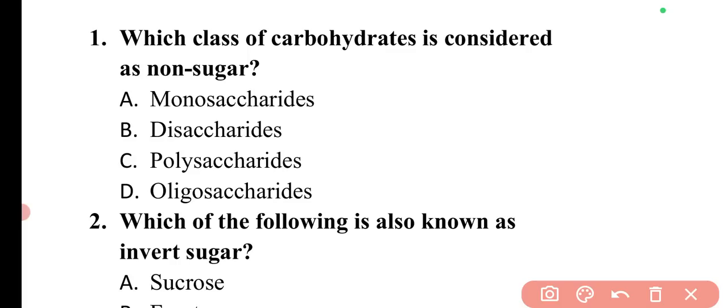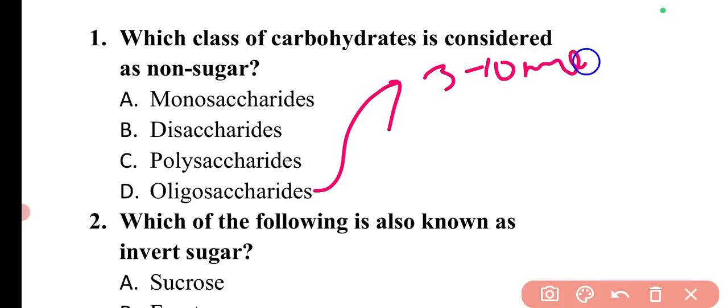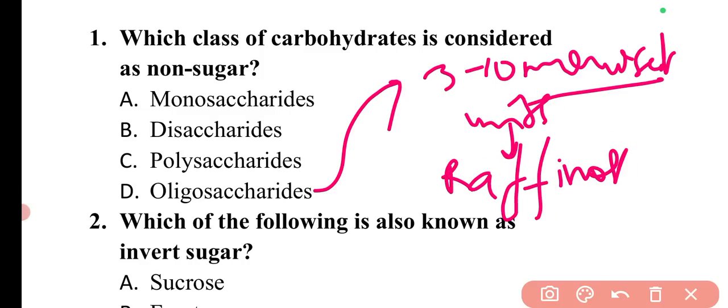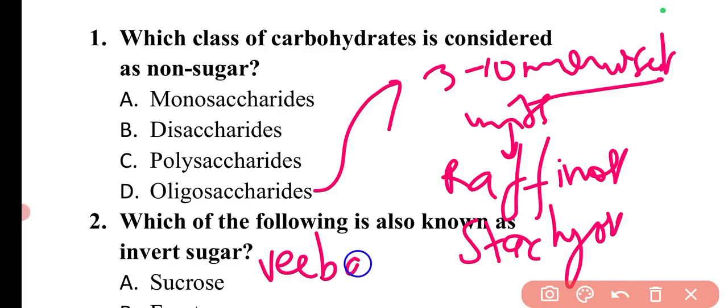Then there are oligosaccharides. Oligosaccharides are made up of 3 to 10 monosaccharide units, and the examples are raffinose, stachyose, and verbascose. These are the examples of oligosaccharides.